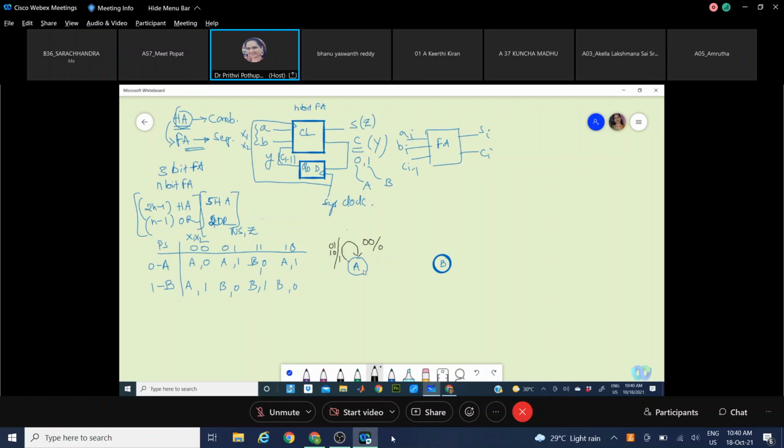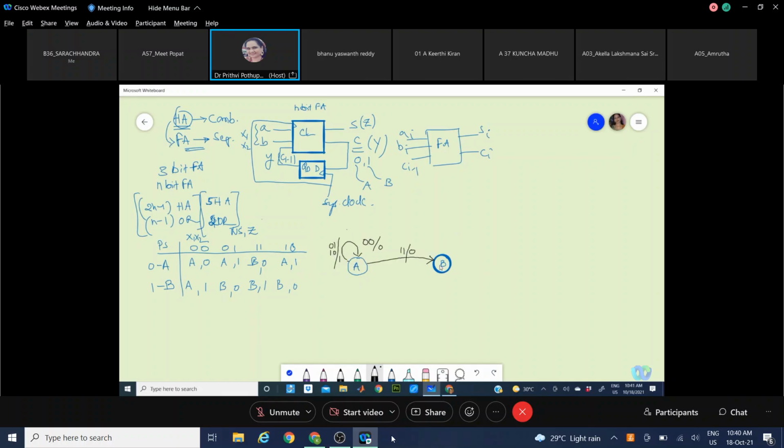Okay. And here, in the present state A, if the input is 1, 1, it goes from A to B. That means a carry is getting generated: 1 plus 1, carry generated. What is the output? 0. Okay. Now, all the possible inputs versus outputs we have seen in state A.